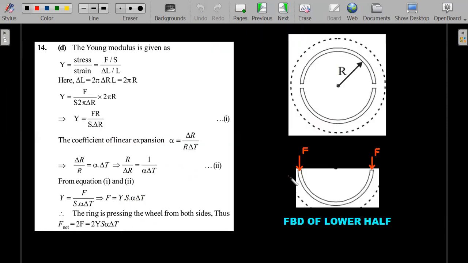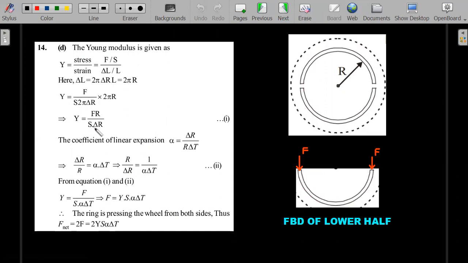So here it is. Try to compare your solution on the left side. I'll give you a hint. The idea is to draw the lower half FBD. When this one has a stress value of F by S, then the force that it applies on the other one is F. So on the lower half's FBD, there will be two Fs acting.